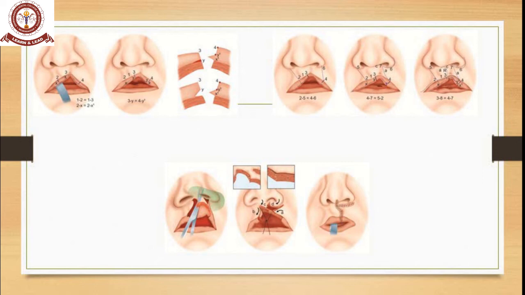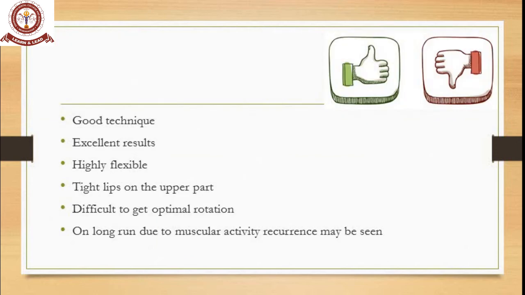You can see this diagrammatic representation of closure of the cleft lip layer by layer. In the lower bottom image, you can see that some amount of undermining is being done, and then the flaps are switched. So generally, Millard's advancement rotation flap is a good technique. It has excellent results and high flexibility. As I told you, tension is very minimal in this technique, so the flexibility is more.